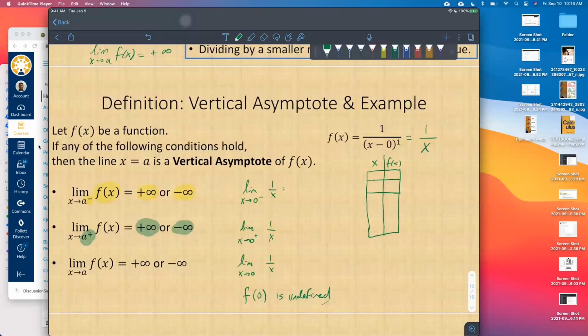What values could we plug in here on the left side? Say I want to construct a table. What x values should I plug in? We always plug in x, right? Not y.